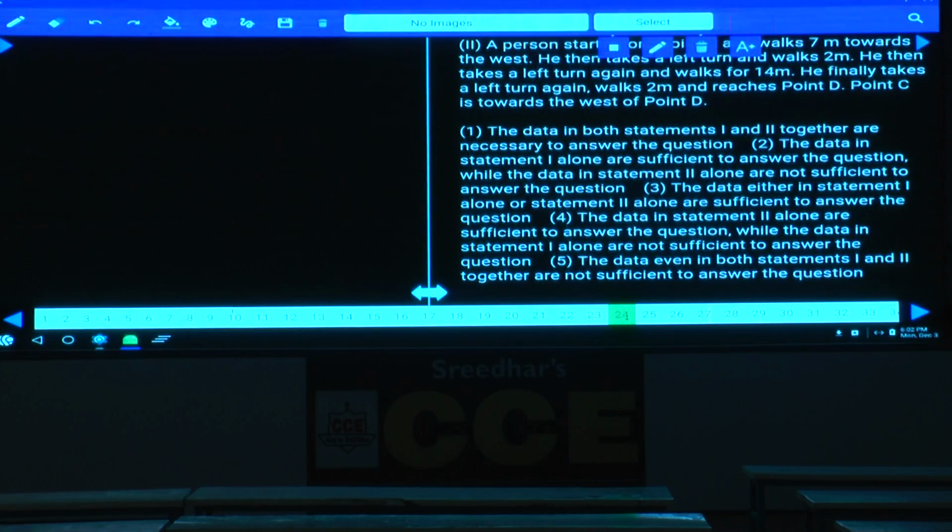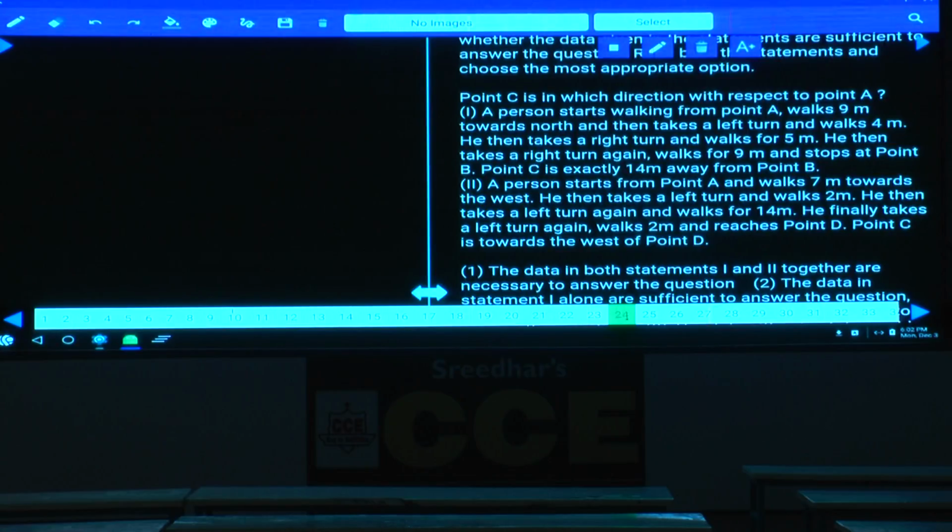Now in this question number 24, point C is in which direction with respect to point A? C is in which direction with respect to A? Now A is here. Now C is in which direction with respect to A? That's what the information is, isn't it? Then condition number 1. A person walking from point A walks 9 meters towards north.